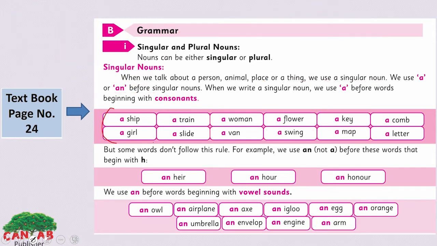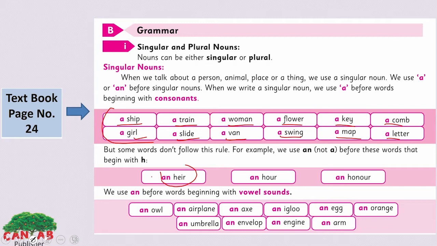Now look at the examples of singular nouns: a ship, a train, a woman, a flower, a key, a comb, a girl, a slide, a van, a swing, a map, a letter. But some words don't follow this rule. For example, we use an, not a, before these words that begin with H here.